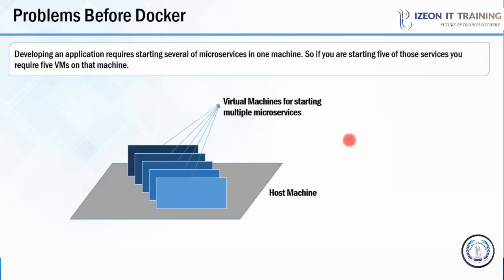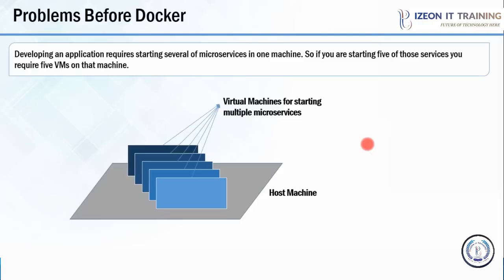So this is one way of implementing microservice architecture. Over here, as you can see, there's a host machine, and on top of that host machine, there are multiple virtual machines. Each of these virtual machines contains the dependencies for one microservice. So you must be thinking, what is the disadvantage here? The major disadvantage here is in virtual machines, there is a lot of wastage of resources. Resources such as RAM, processor, and disk space are not utilized completely by the microservice which is running in these virtual machines. So it is not an ideal way to implement microservice architecture.